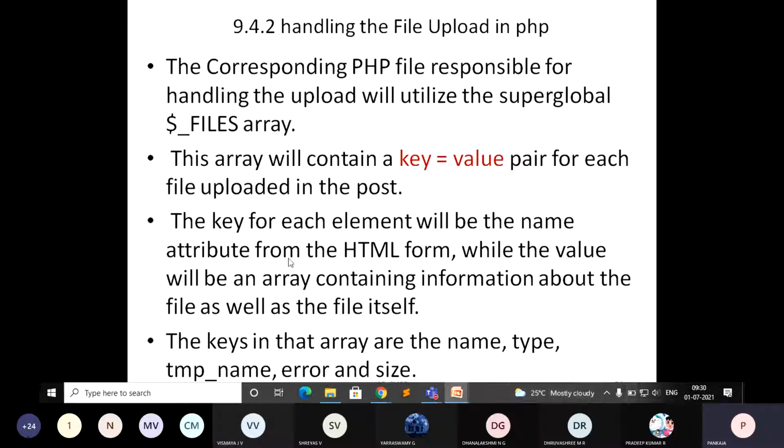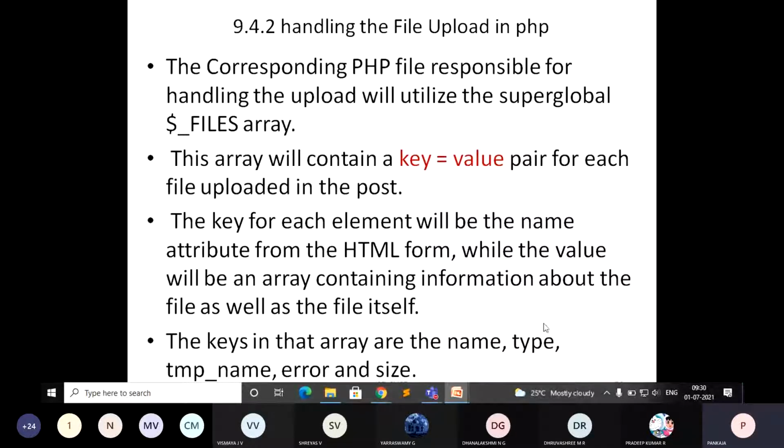I will repeat. So here the key for each element will be the name attribute from the HTML form. Okay. So whatever key it is going to take, it is part of the HTML form. While the values will be an array containing information about the file as well as the file itself. So the values depend on what file you are going to upload, and accordingly it is going to set the values.